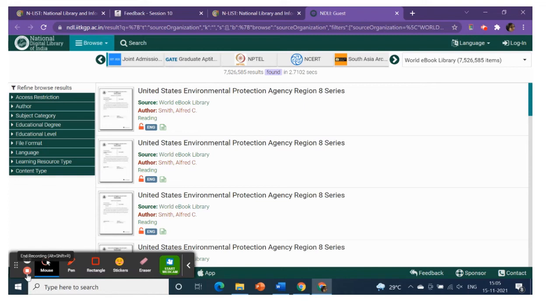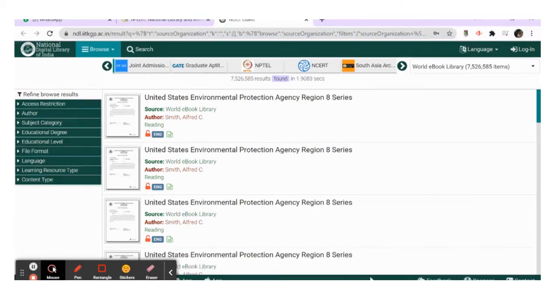Now as you can see, most of these are locked articles. These locked articles cannot be accessed.